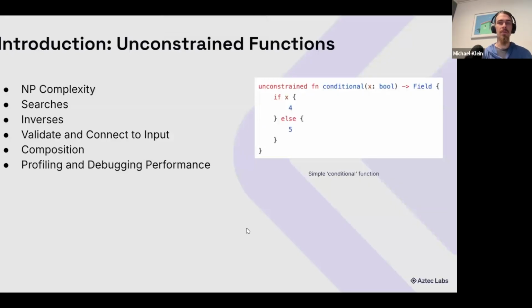So unconstrained functions look like this in Noir. They look like a Rust function where you write unconstrained instead of pub or in addition to pub. And I'm going to talk about a broad, mostly strategy-based, with a couple examples, approach to how you can use unconstrained functions. I'm going to talk about NP complexity, how they can be used for searches, special cases for invertible functions, a general pattern about validating and connecting the input and output. I'll talk about composing unconstrained functions and things around performance for that. And then finally, I'll talk about profiling and debugging performance.